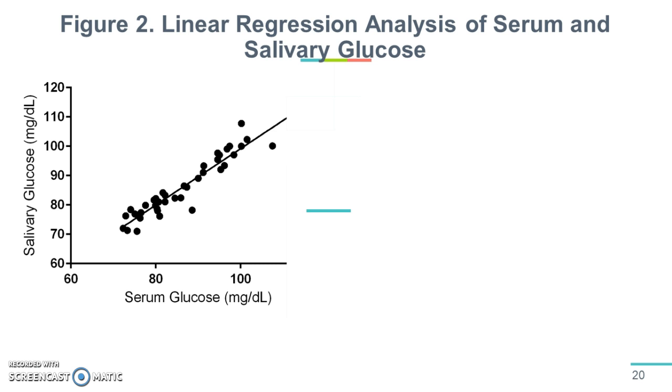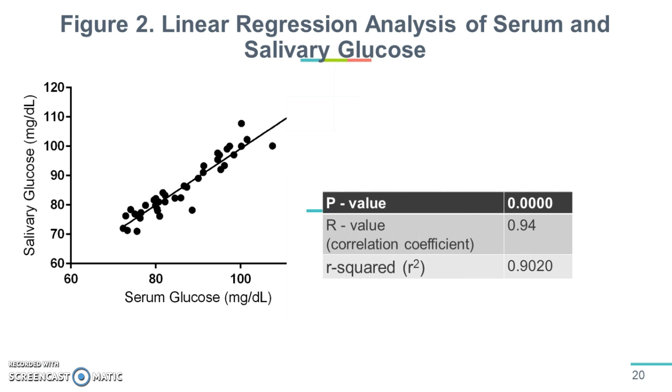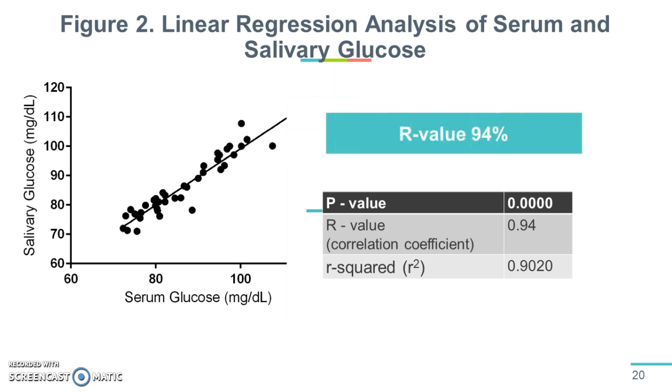An upward linear regression was obtained, indicating that the values of serum and salivary glucose are directly proportional. A significant correlation between the two parameters was observed with a p-value of 0.00, correlation coefficient of 0.94, and r-squared of 0.90. These estimations are very close to the actual serum glucose values of the subjects. The correlation coefficient of 0.94 shows that the salivary glucose is capable of estimating 94% of the serum glucose level.